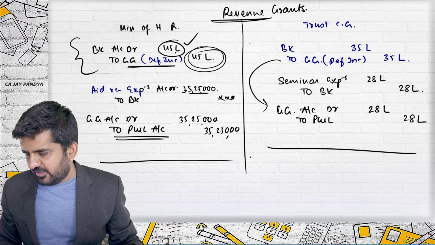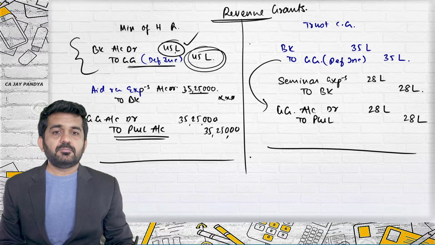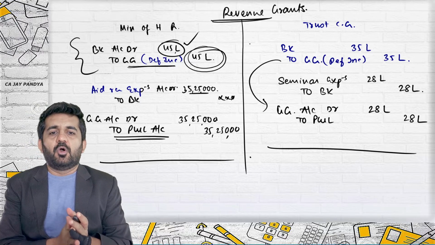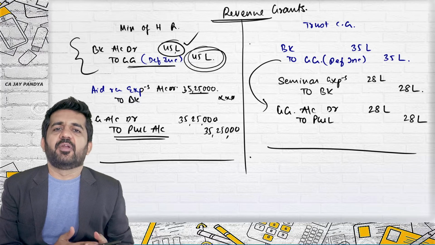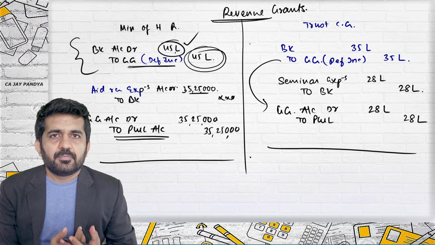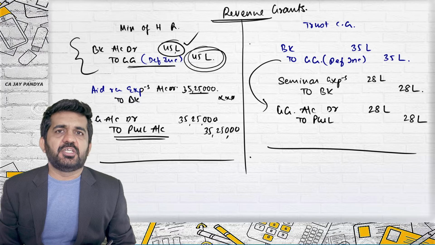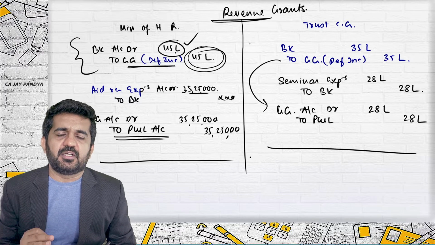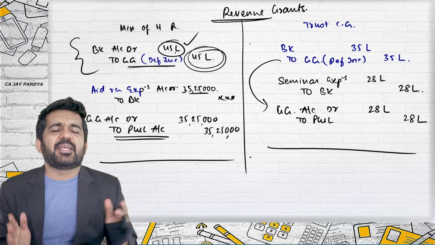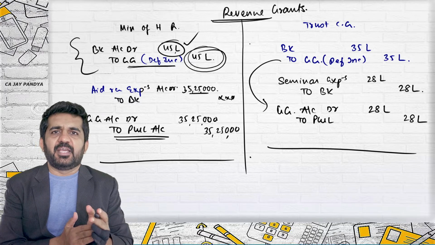Question number 25 is your homework. And that will be all for accounting for government grant, AS 12. What we'll be doing in the next lecture is refund of government grant under AS 12. So that will be a second portion, a small portion that we will be completing in the next lecture.